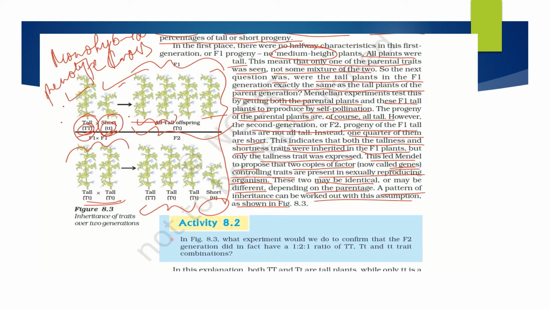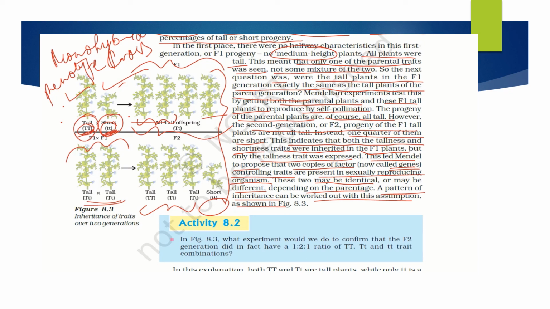The gene carries two alleles: the tall plant carries T and T, and the short plant carries lowercase t and t. The dominant character which expresses itself is shown as capital T, and the recessive character in Mendel's experiments is shown as small t, or any other letter always in the lowercase.